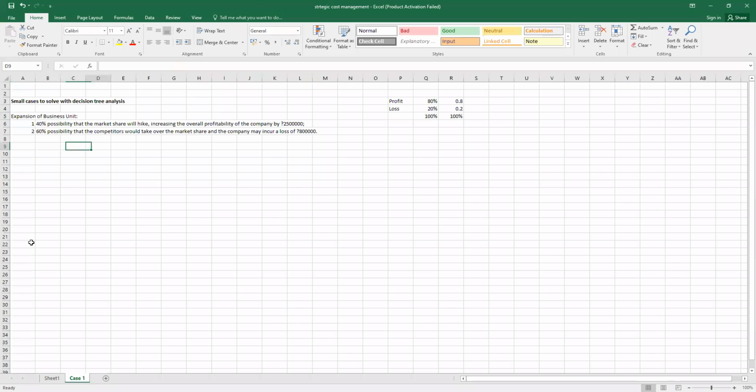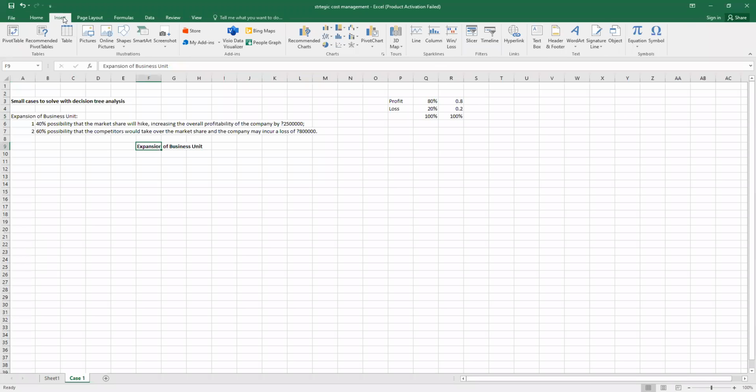So here the decision tree, whatever we have learned in decision science, will help us. So basically, what is the question? The question in the caselet is the expansion of business unit. So here I am putting the question as it is. We are talking about the expansion of business unit, which is showing us two outcomes. And what are the two outcomes?